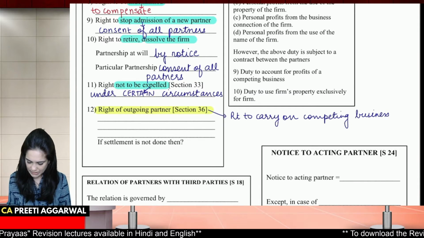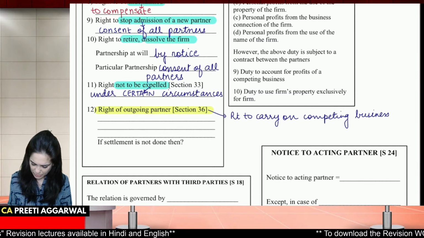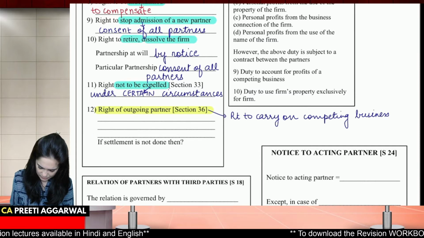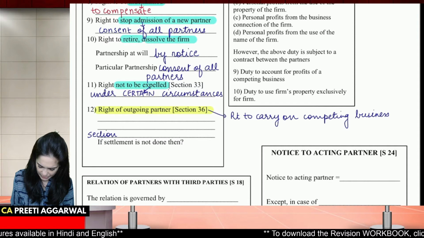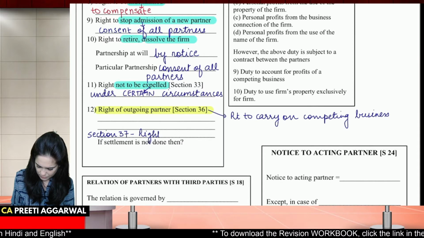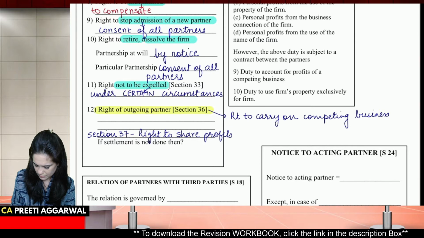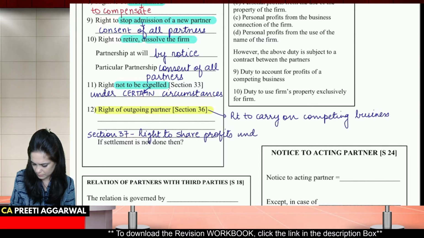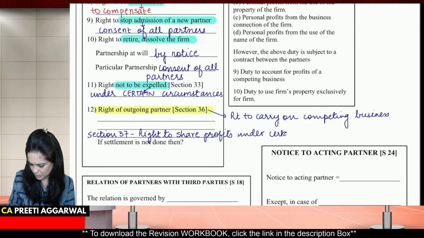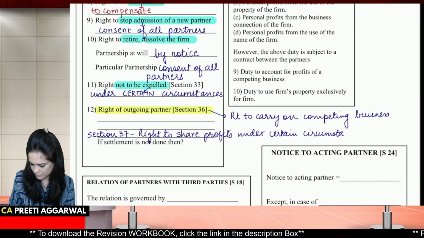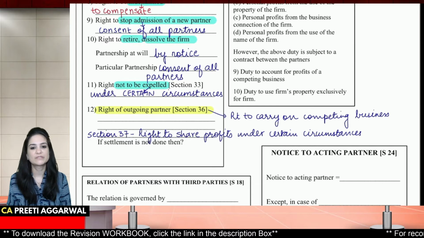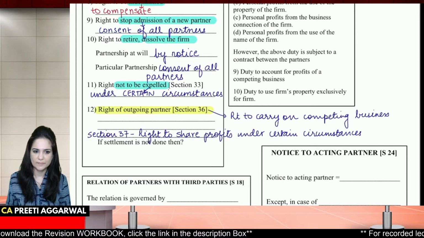And I will also be discussing section 37. So you will write down section 37: right to share profits under certain circumstances. He has a right to share profits under certain circumstances.